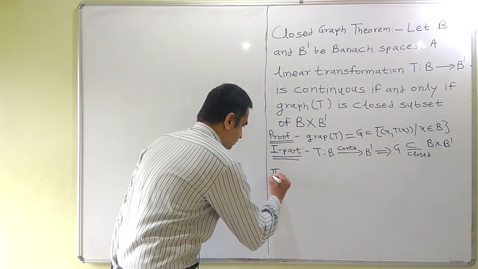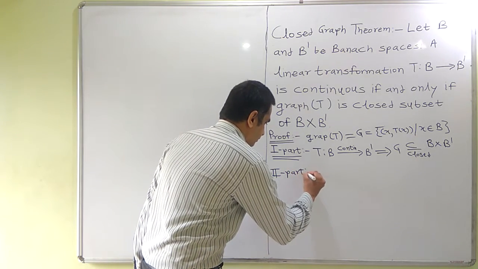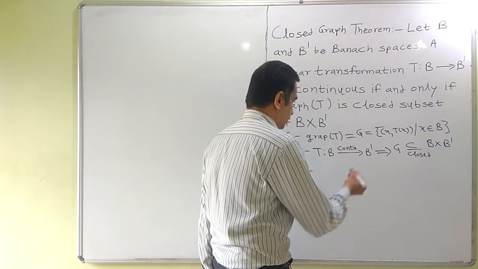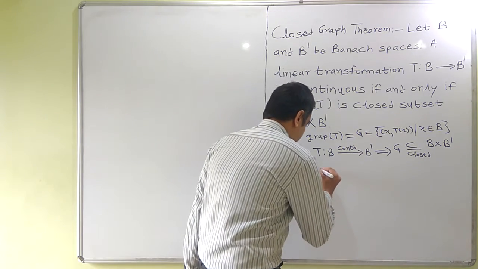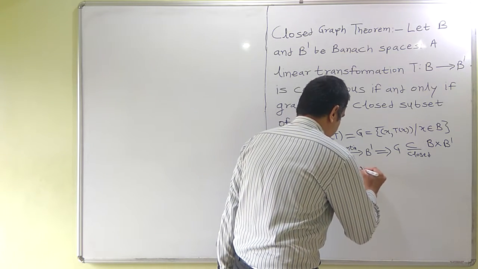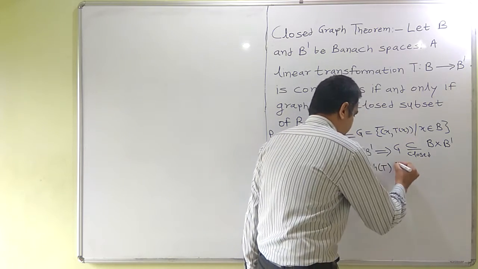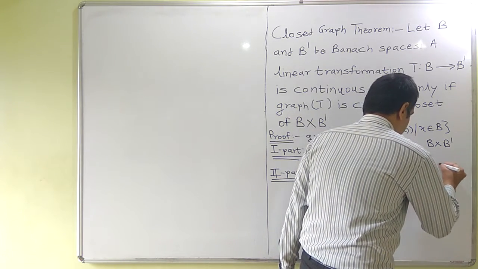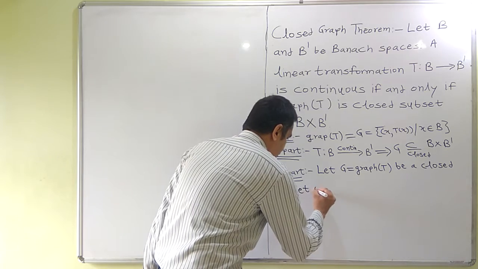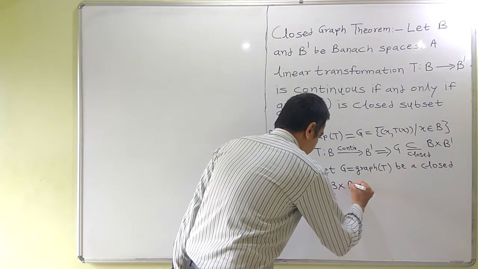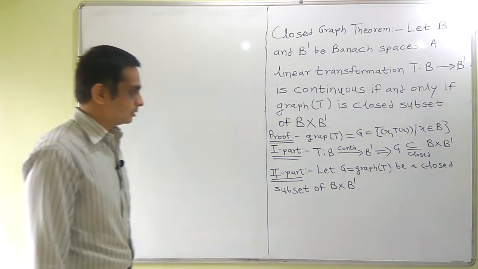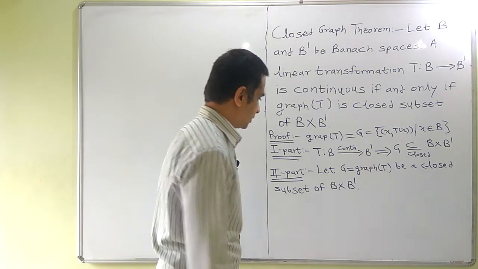Now in second part, we will assume that G, or graph of T I can say, is a closed subset of B cross B dash.